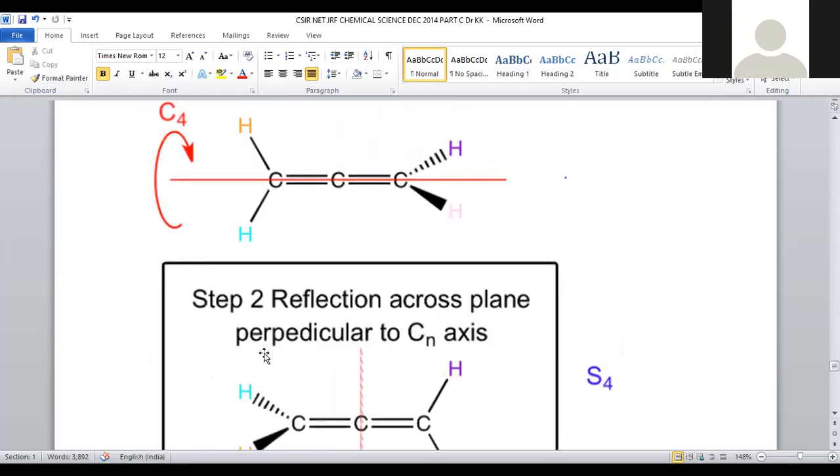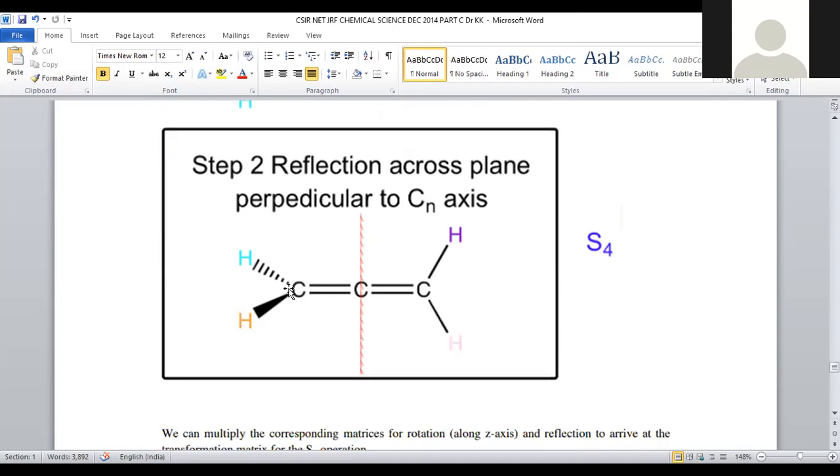In order to get that, if the molecule, for example, I'm taking allene. So when the allene molecule was taken, C4 axis of rotation. What is meant by C4 axis of rotation? If the molecule is said to be rotated by 180 degrees, what happens? There is a rotation of the molecule, and that is imposed with the sigma plane also.